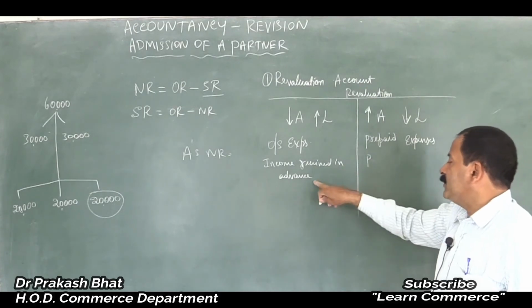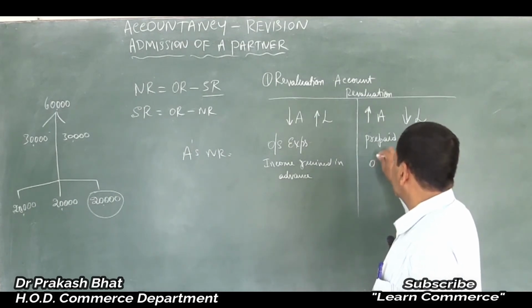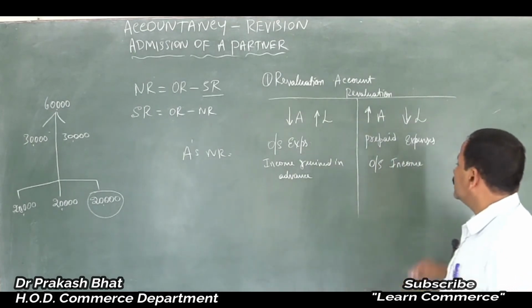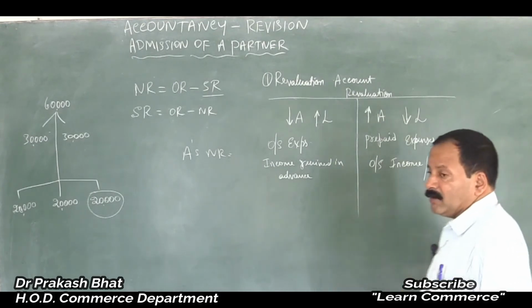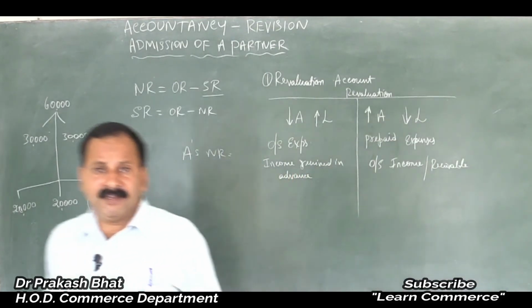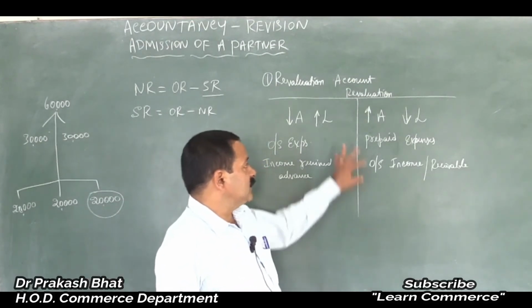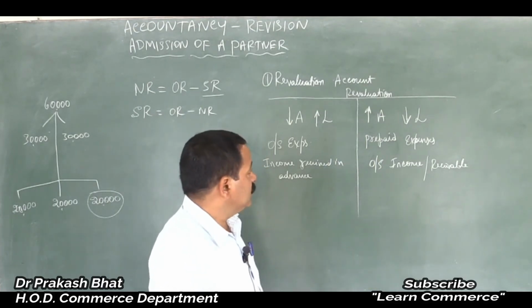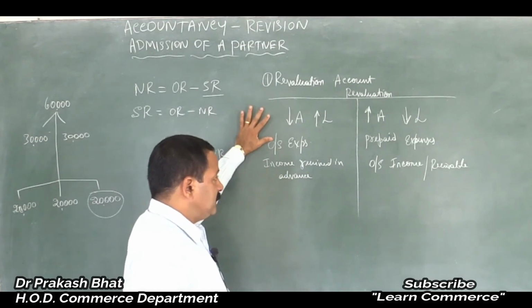Income received in advance and outstanding income, here we call it income receivable. Income receivable is an income or it is an asset. It should be shown in the balance sheet as an asset. So these are the things that should be borne in mind. That is outstanding expenses, incomes received in advance, prepaid, isn't it? Those should be taken into consideration.